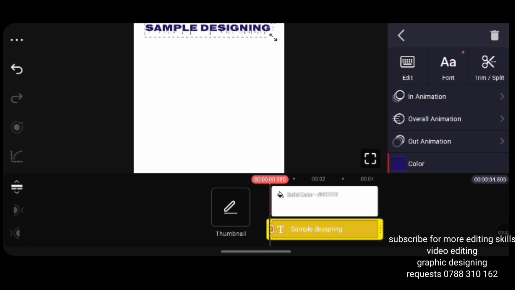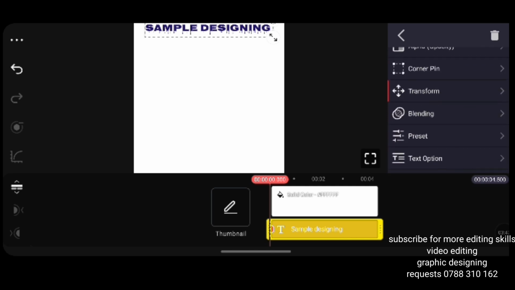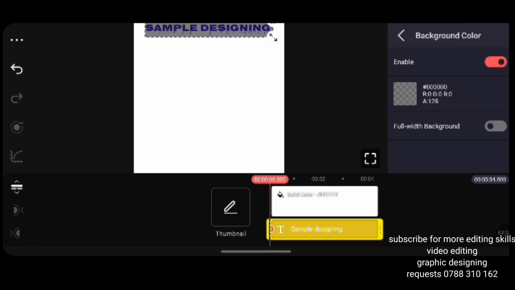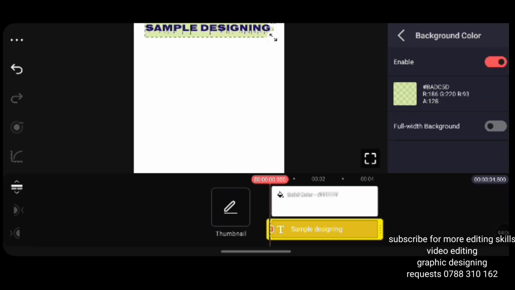Let's say I want to put a background color for my text. Then I move on where it is written background color there. I tap enable. Then I go where there is a mosaic feature there. Then I choose the background color that I want. Then I tap OK. Then this is the background color, right? If you want it to be from the edge up to the edge, then you tap full width background. Then it will be like this now.